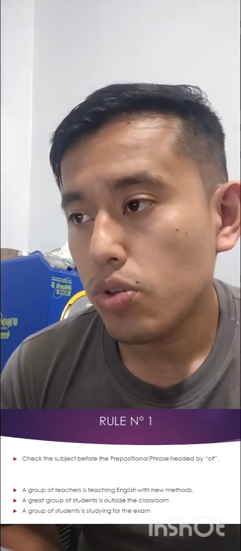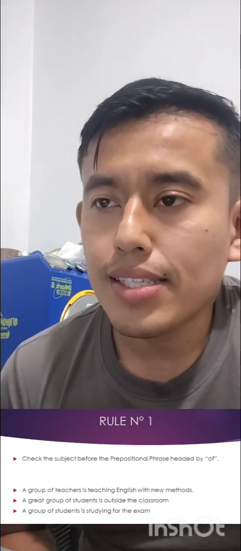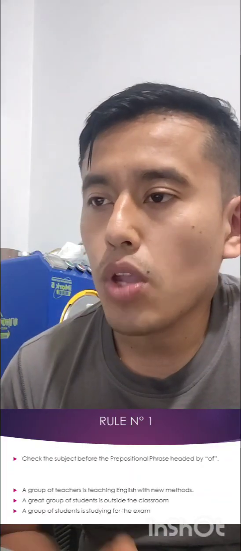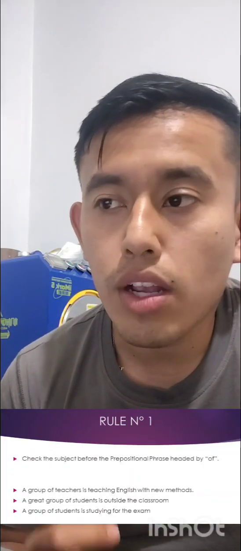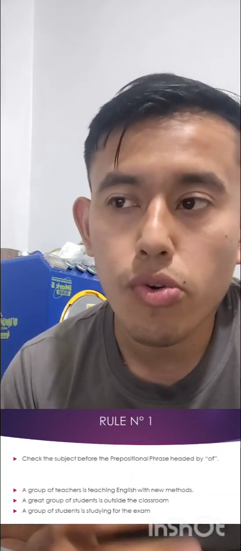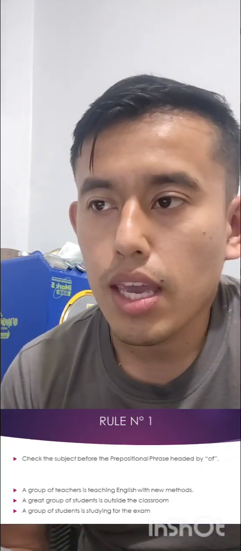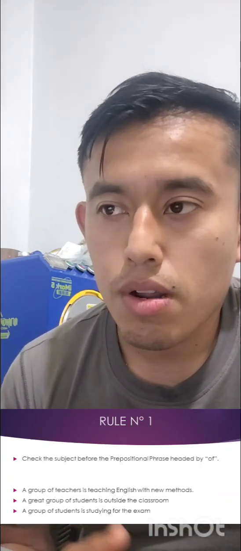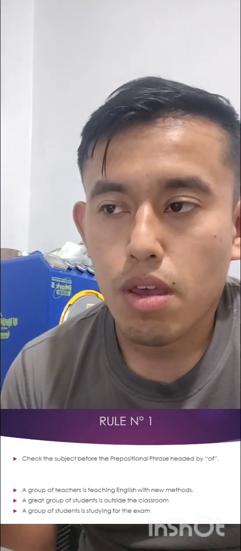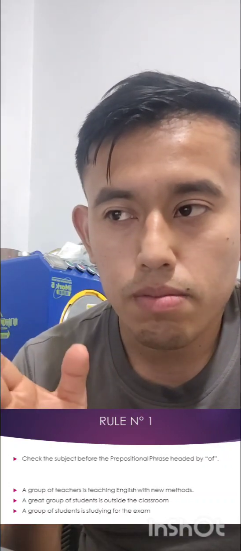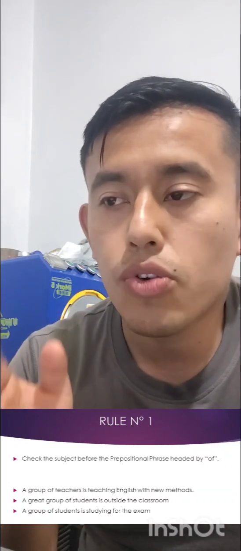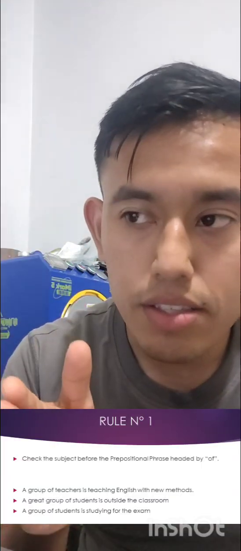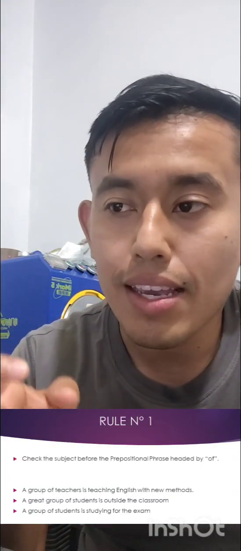So, in this first rule, we can see that when we are using the word group, obviously, the verb is in singular. We can see a group of teachers is, a great group of students is, a group of students is.